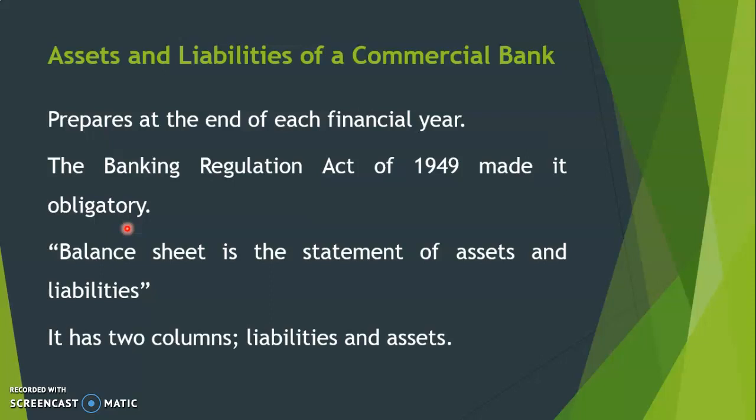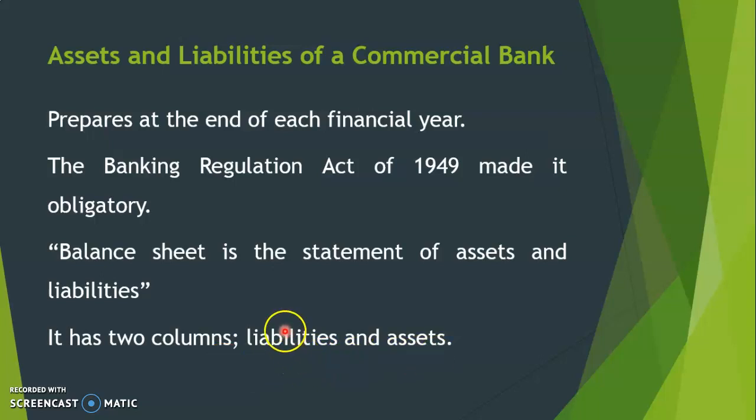So what is a balance sheet? A balance sheet is the statement of assets and liabilities of a commercial bank. What are its assets and what are its liabilities? It has two columns: liabilities and assets.